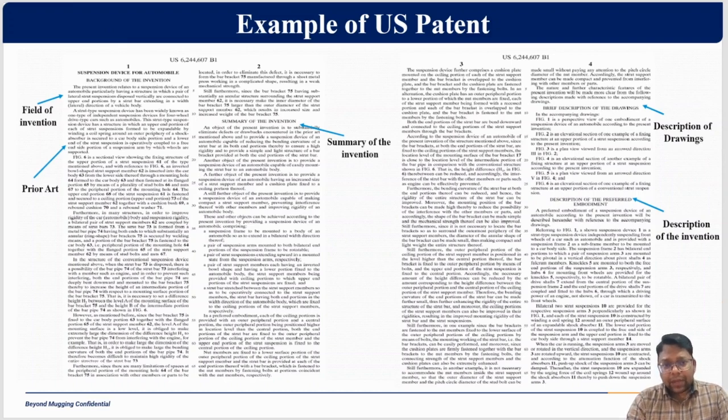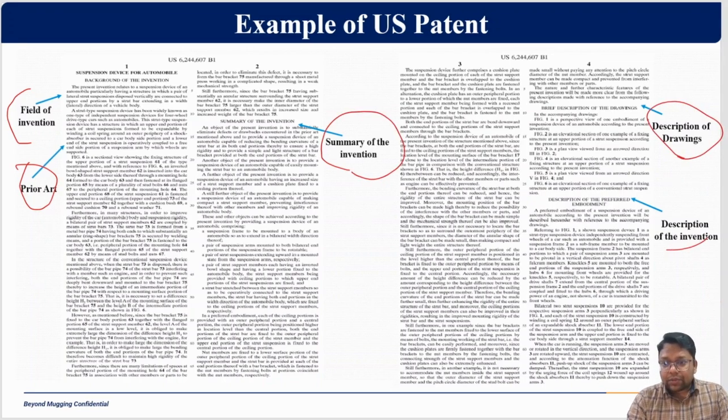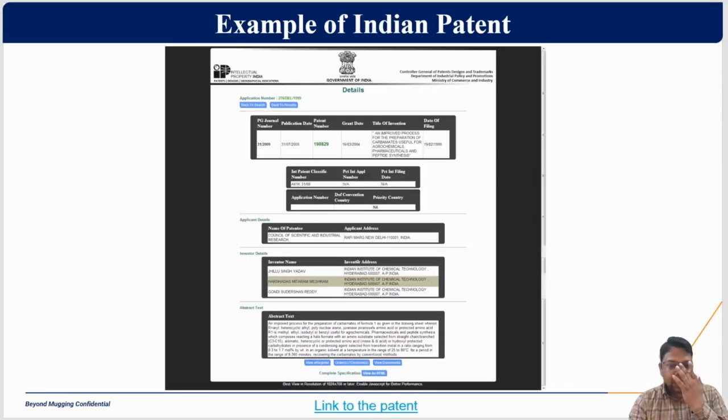If you flip to the second page, you can see the field of invention, which we already saw, and the background of the patent document. Next is how the summary is written here, the detailed description is written here, and the detailed description of invention is written here. And this is the India patent, how an India patent looks like.